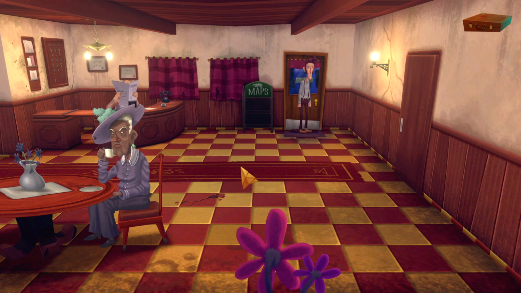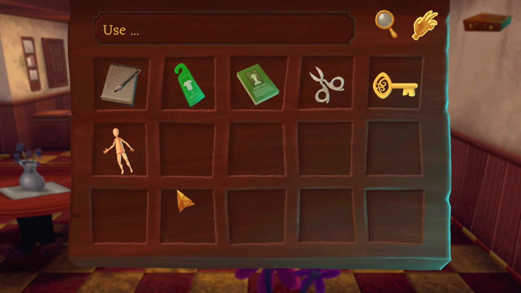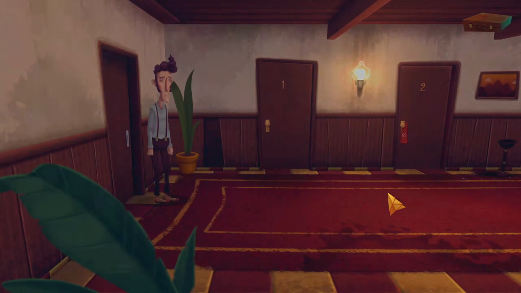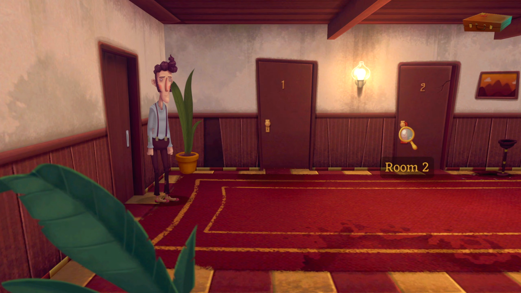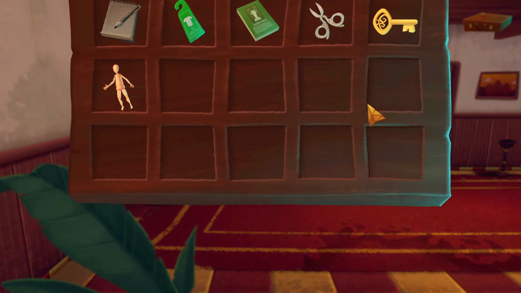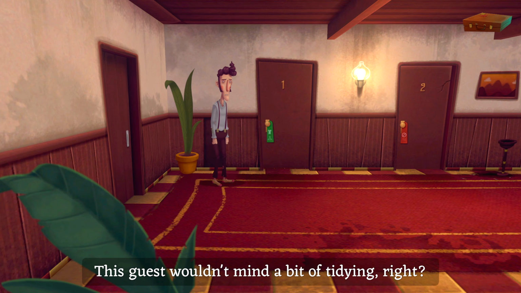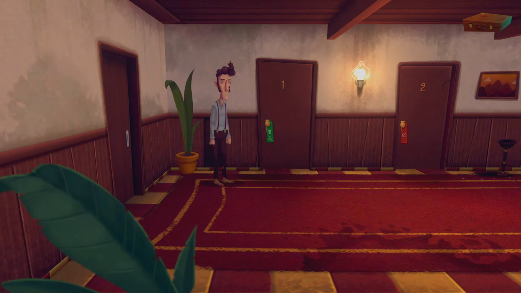Still no map, unfortunately, right? Let's see then. So I've got a housekeeping sign. Okay. I've got scissors. Got that key, of course. That wasn't taken off of me. It might have something to do with the housekeeping sign. Well, let's see. Let's go this way. That one's already got a sign on it, but not one. Let's try using this on this door. It seems to be working. This guest wouldn't mind a bit of tidying, right? Right. Here we go. A little while later.